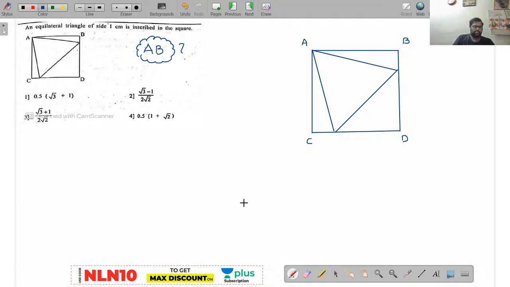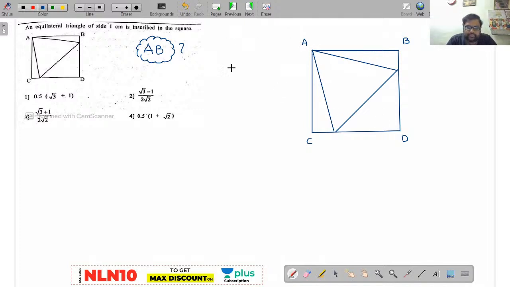Without that, try it. Now, as you know, this is an equilateral triangle. Each side will be 1, 1, 1, that is given in the question itself.